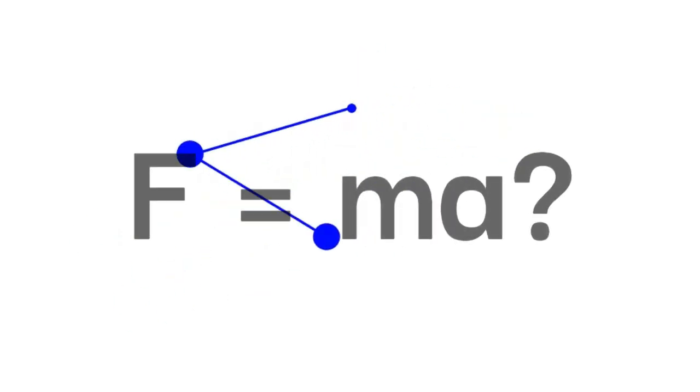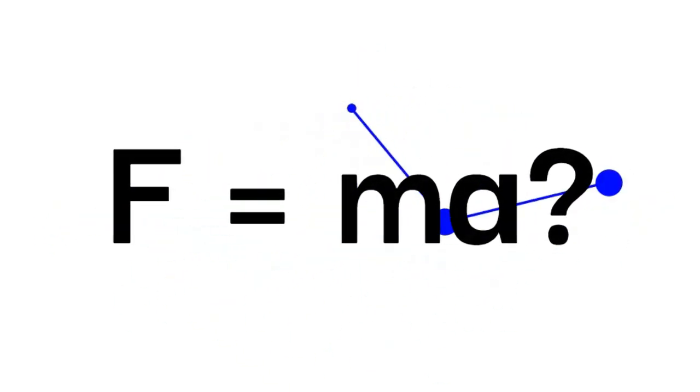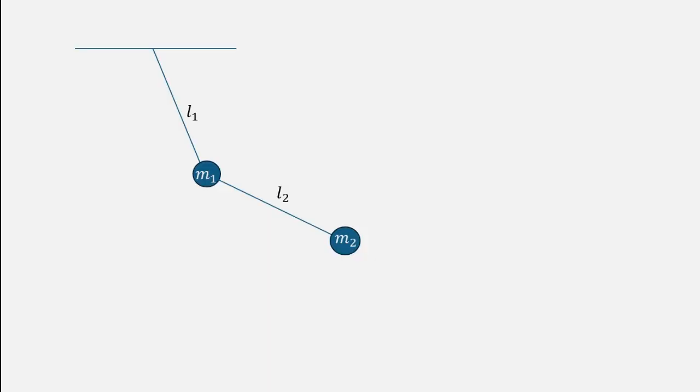Can we solve the double pendulum using Newtonian mechanics? Let's find out. Okay, so here we have the double pendulum. It is a system that consists of two rods and two point-like bobs connected in a specific way you see on the screen. A rod of length L1 is connected to some fixed point in space, which we'll choose as